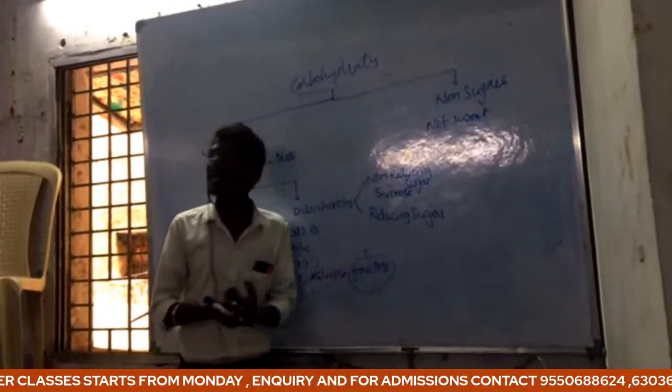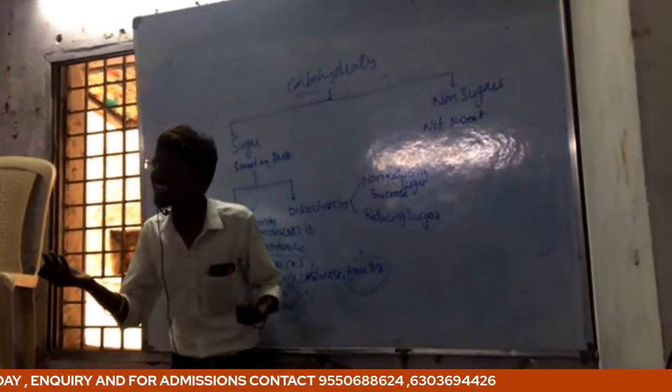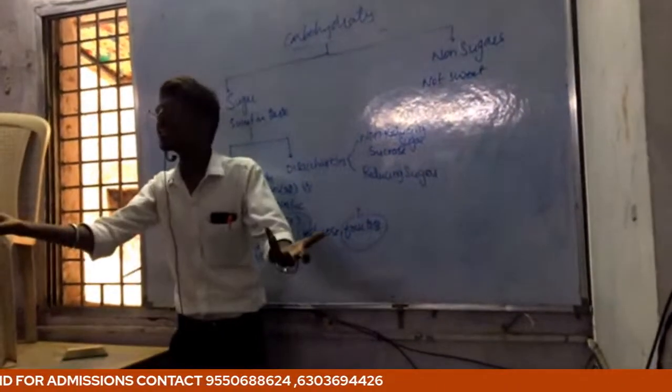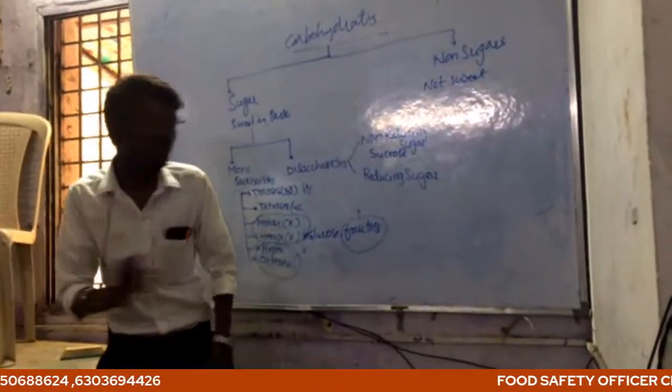And coming to reducing sugars, we know lactose. What is lactose? Milk sugar, which is present in milk.